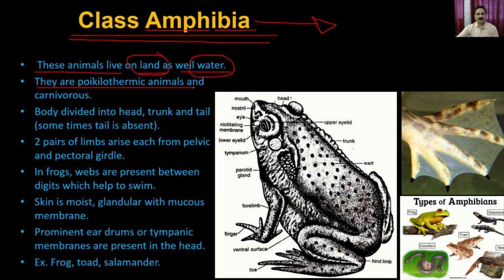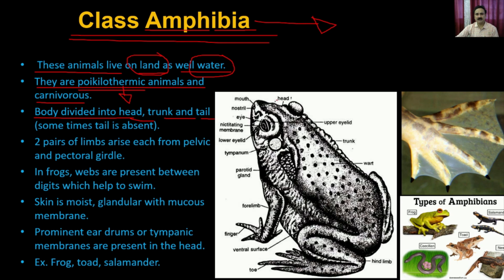They are poikilothermic animals and they are carnivorous. If you recall, poikilothermic means they are cold-blooded animals, so they cannot maintain their body temperature. Whatever the outside temperature is, that would be the temperature of the frog, and that is called poikilothermic. The body is divided into the head, trunk, and the tail.